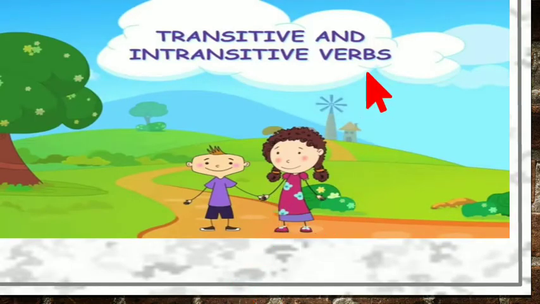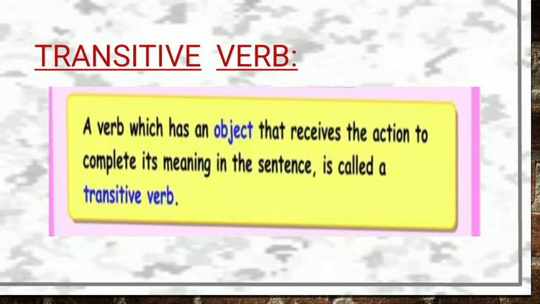Now we are going to learn transitive and intransitive verbs. So let us move ahead with that. Now transitive verb means what?